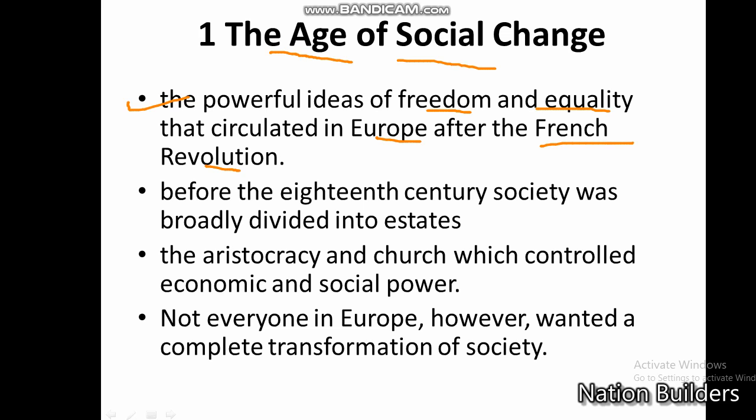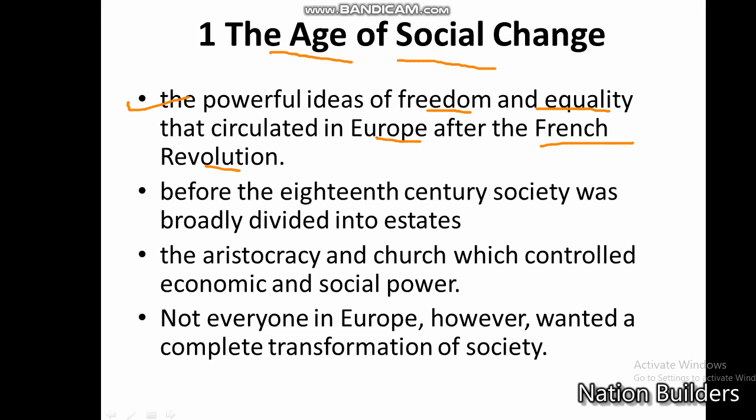It was the aristocracy and church which controlled economic and social power. The economic and social power was concentrated in the hands of the aristocracy and church. Suddenly, after the revolution, it seemed possible to change this.